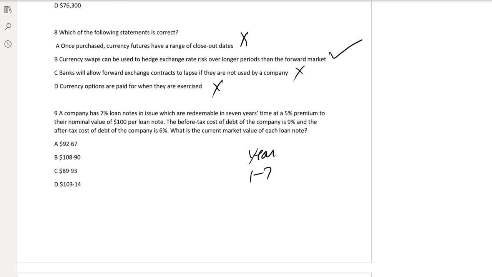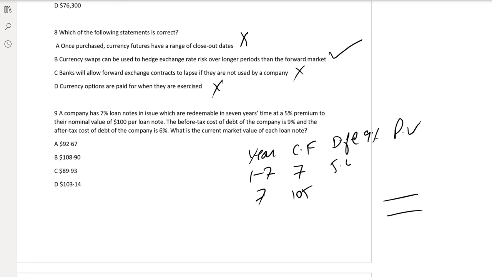Years are 7. Cash flow, every year you will receive $7. In calculation of market value, never consider tax. Redemption is 105, and discount that at the before-tax KD, that is 9%. Okay, the annuity factor of 7 years is 5.033. 5.033 times 7, that is 35.23.